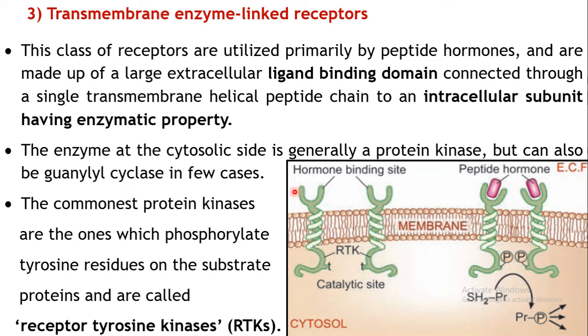Usually this protein kinase can phosphorylate a tyrosine residue, and it is known as the receptor tyrosine kinase. RTK is the name given to this segment of your receptor which has enzymatic property. What type of enzymatic property? It is a protein kinase which can phosphorylate a tyrosine residue. That's why it is known as receptor tyrosine kinase, or simply RTKs.